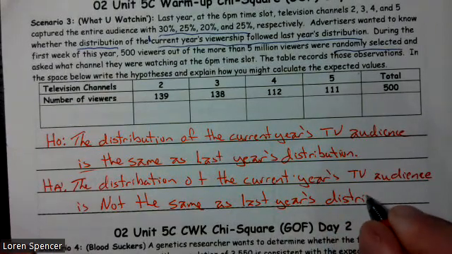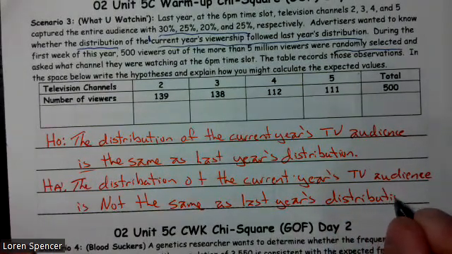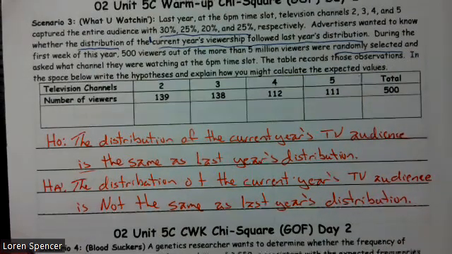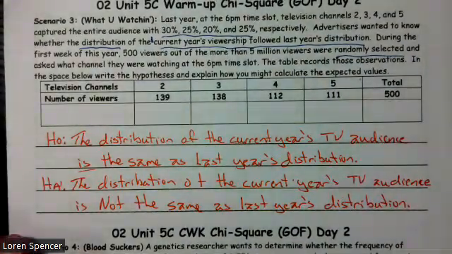So almost the same thing. It's just that the H0 is always positive, always test positive, and the alternative is a negative.